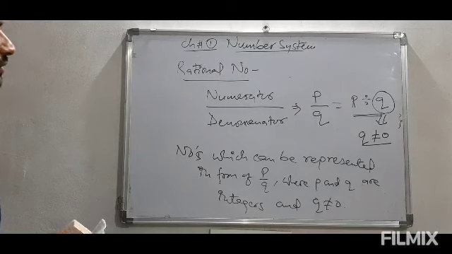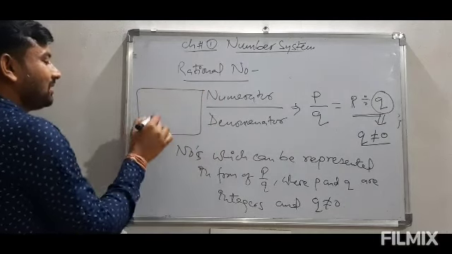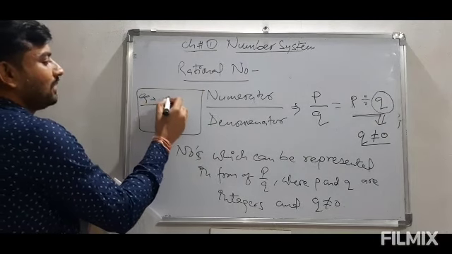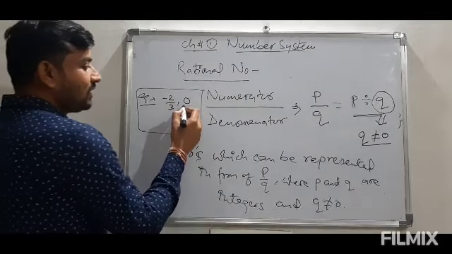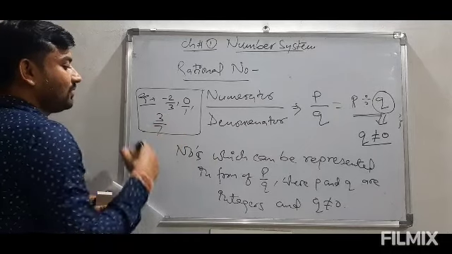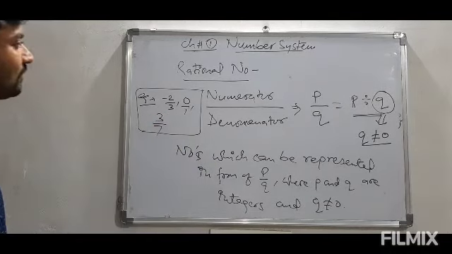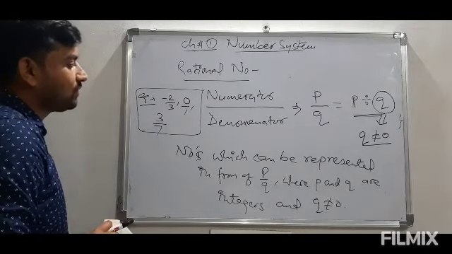So this is the complete definition of a rational number. If we talk about examples, there are very simple examples like minus 2 by 3, as we have discussed just now. 0 is a rational number, as we can write 0 upon 1. 3 by 7, these are all examples of rational numbers.